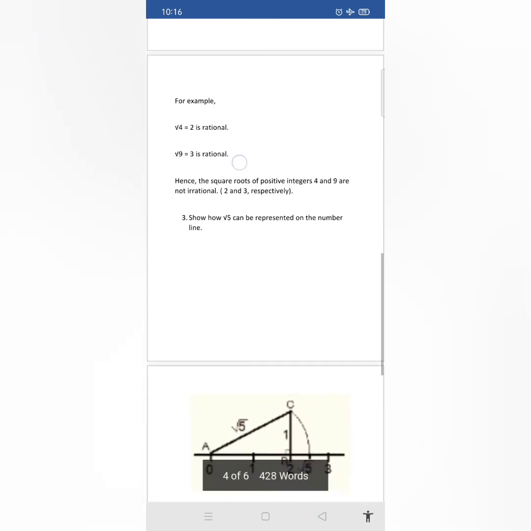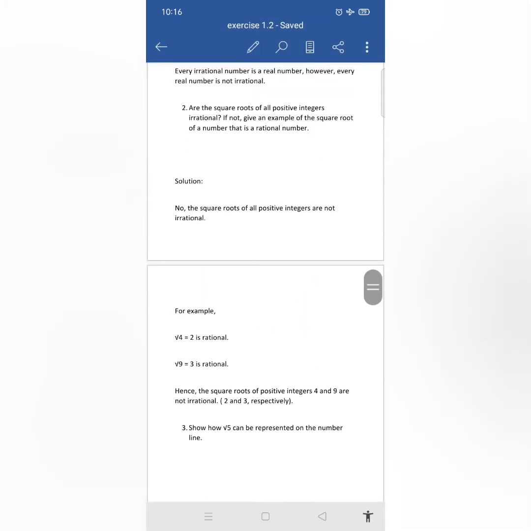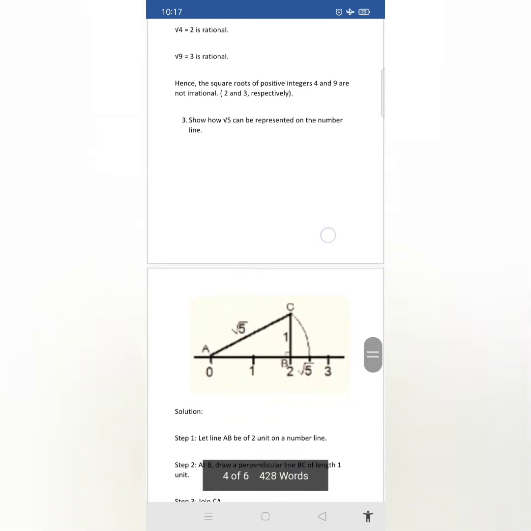If we consider root 9, it is equal to 3, and 3 is also a rational number. Root 2 is irrational, but root 4, root 9, root 16 are all rational numbers. So for that sake this statement is wrong. Hence the square roots of positive integers like 4 and 9 are not irrational, they are rational numbers. So we can say that the square roots of all positive integers are not irrational. Okay, so now let us move on to the next question.